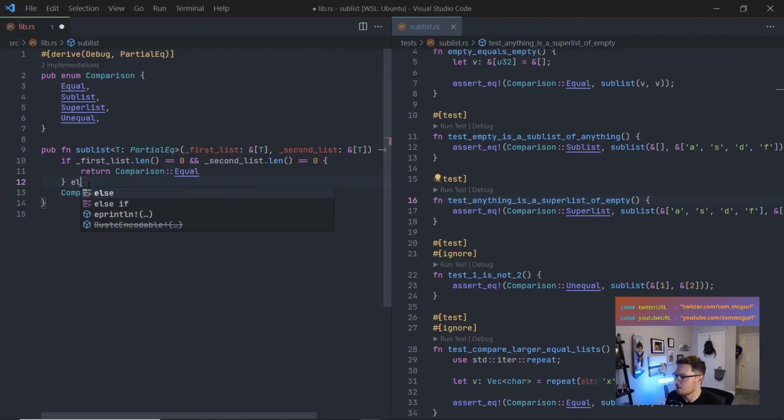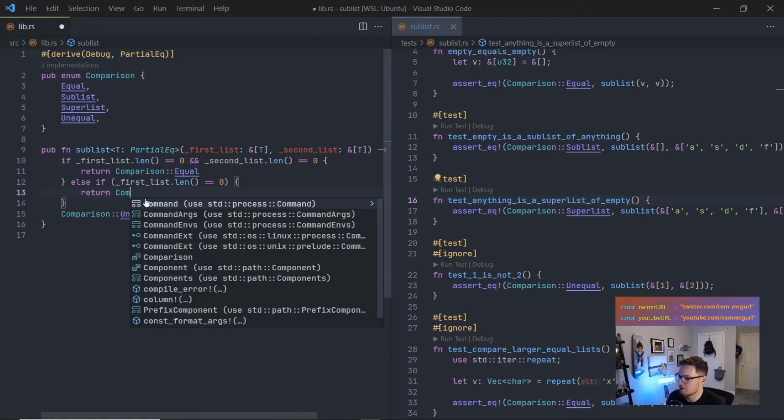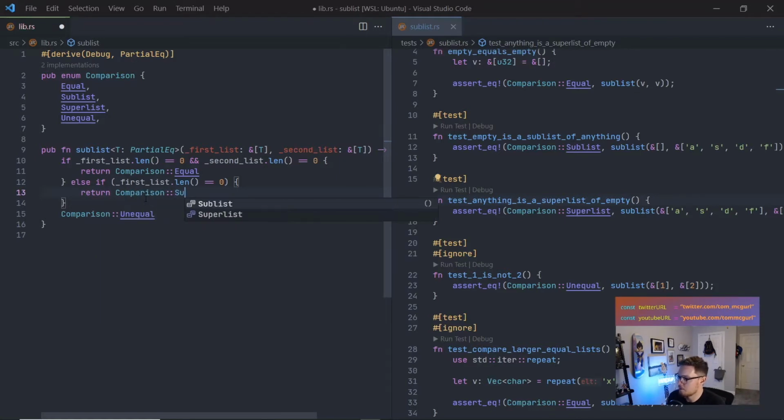So let's do else if, let's check just for the first one in this case, first list.len equals 0. So this is basically saying if they're not both 0, if the first one's length is 0, then we return comparison sublist.